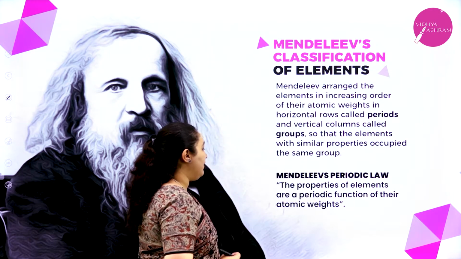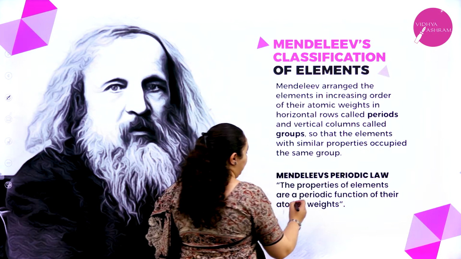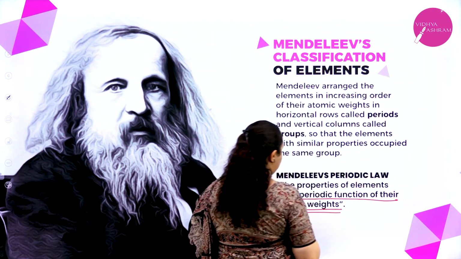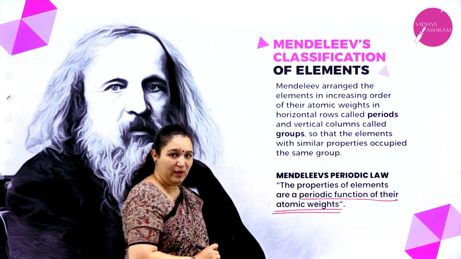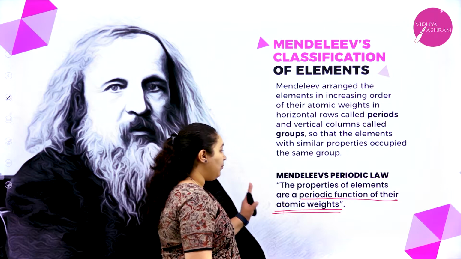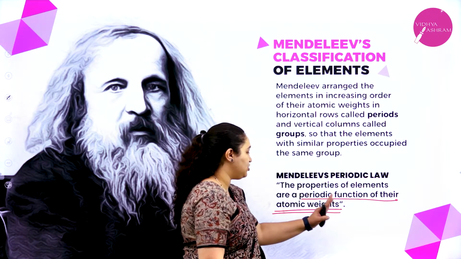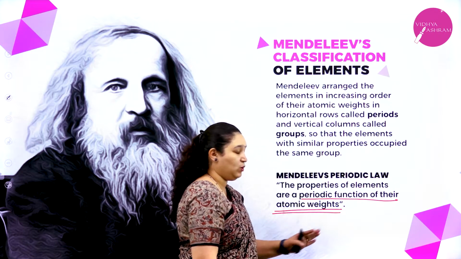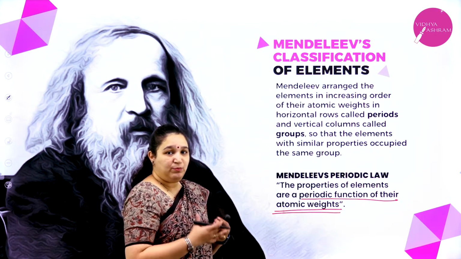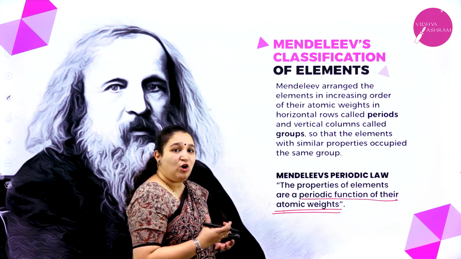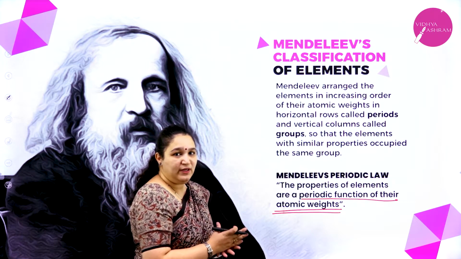The properties of elements are a periodic function of their atomic weights. That means the properties of all of these elements are a function of atomic weight, is what he told.